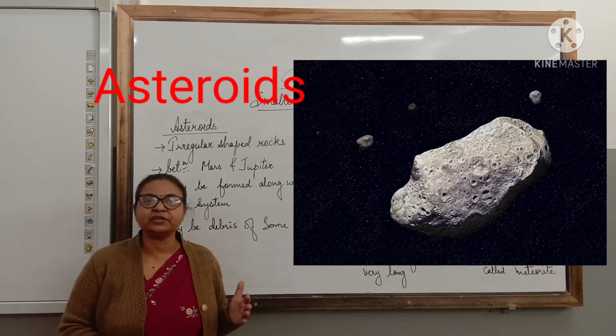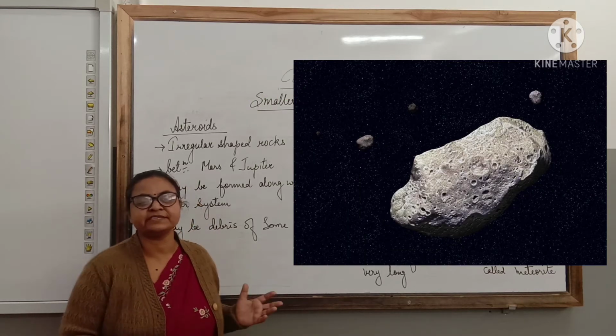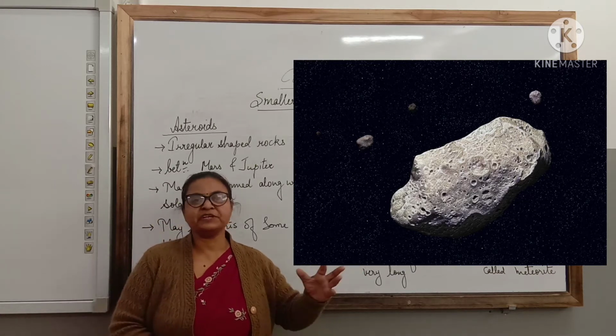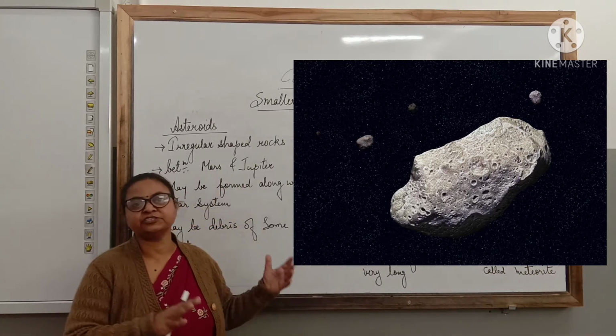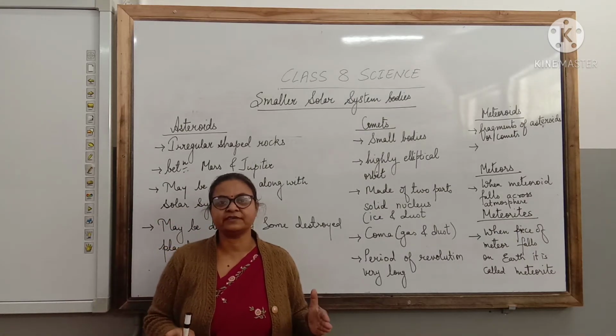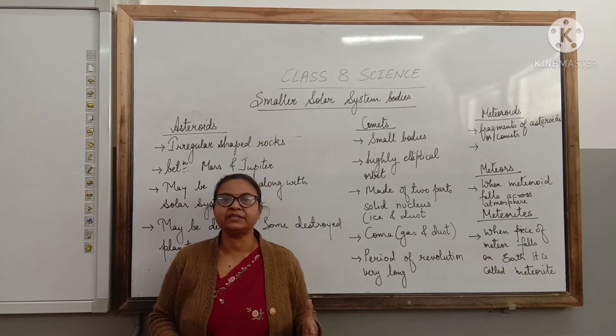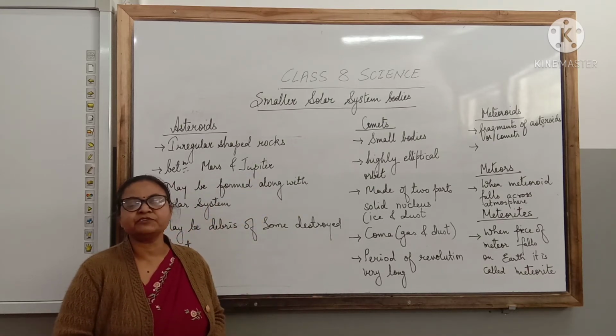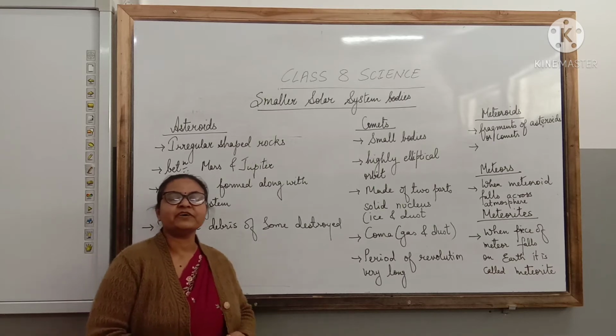Asteroids are actually irregular shaped rocky substances which keep revolving in the orbits between Mars and Jupiter. There are millions of these asteroids found between the orbits of Mars and Jupiter. There are many theories put forward for the formation of asteroids.